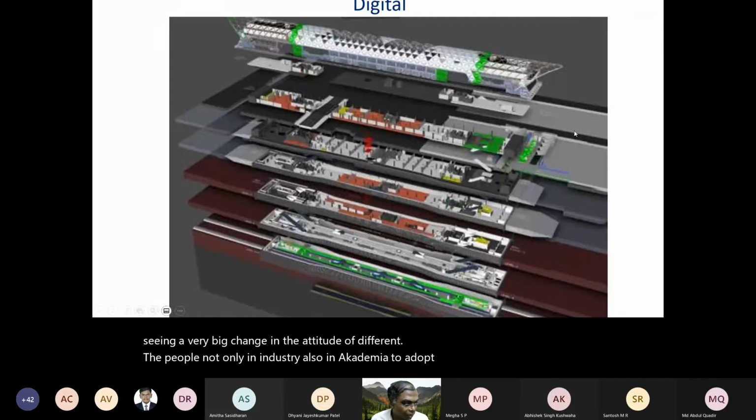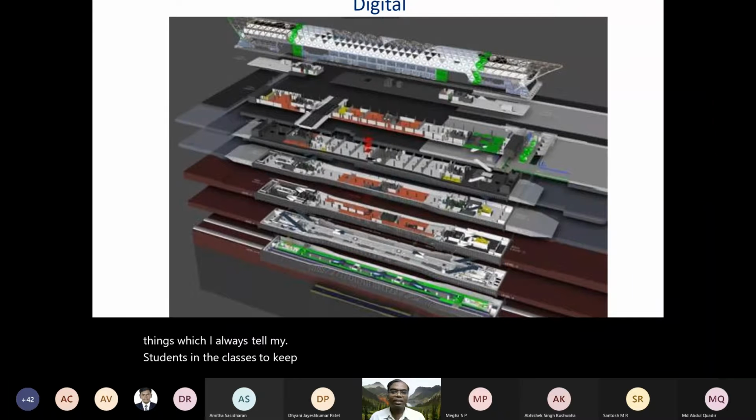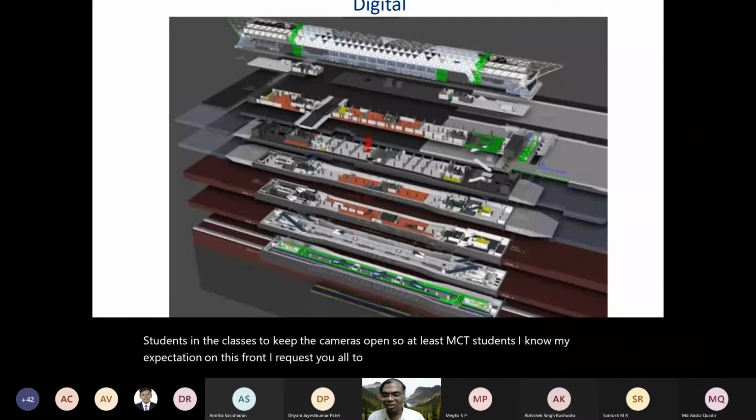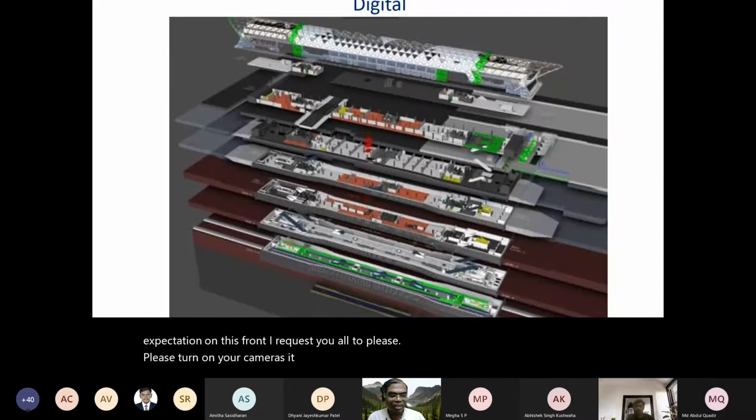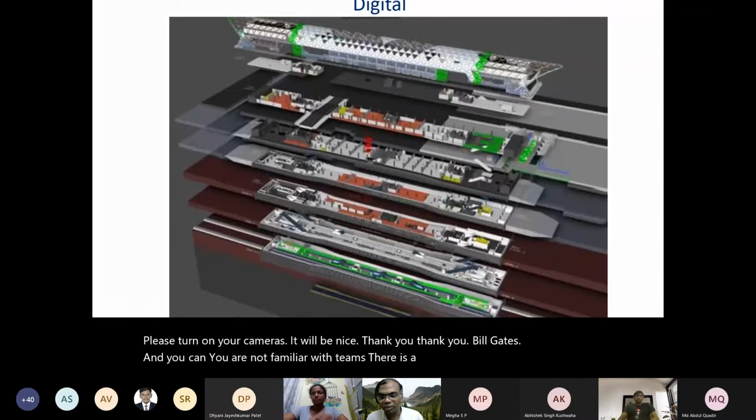One of the things I always tell my students in the classes is to keep the cameras open. At least MTech students, I know you know my expectation on this front. I request you all to please turn on your cameras. It will be nice. Thank you, Milgesh. Those of you who are not familiar with Teams, there is a feature where you can have a virtual background.